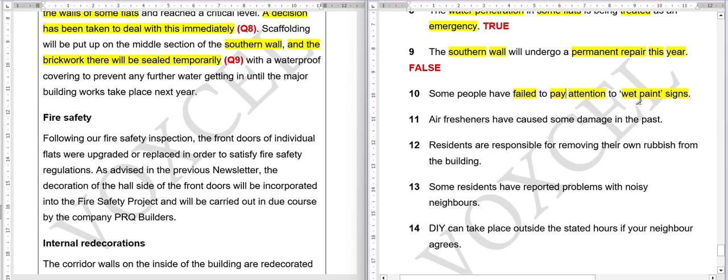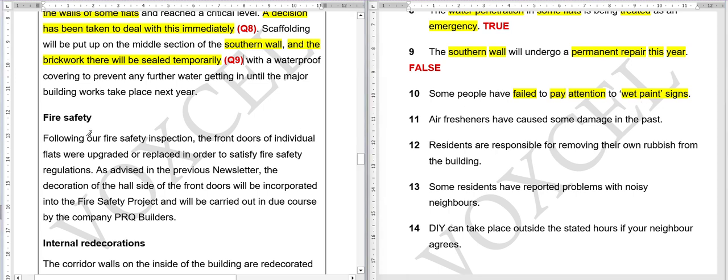Or if all paid attention successfully, like they didn't step on or touch the wet paint, then again the answer is false. But if we don't know whether some people failed or all people failed, then we will say not given.